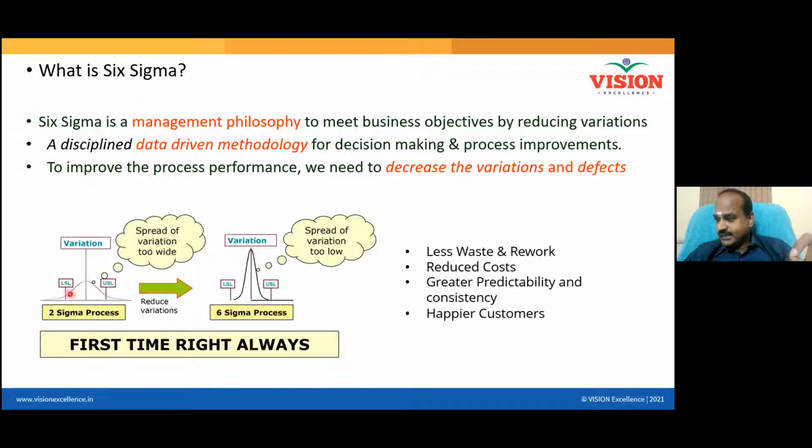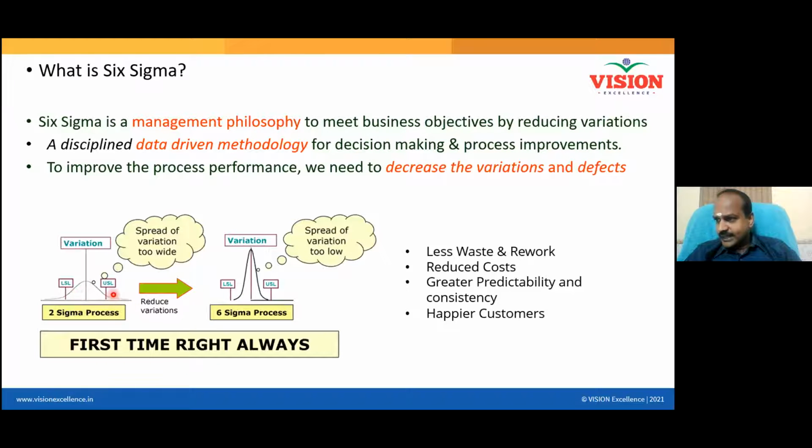When it is broader, many points are away from the center, or you can call it the target. Many of your outputs are away from the target when your process is wider. But when your process is narrower, everything is close to the center. And if the center is the target, all your products will be close to the targeted value.